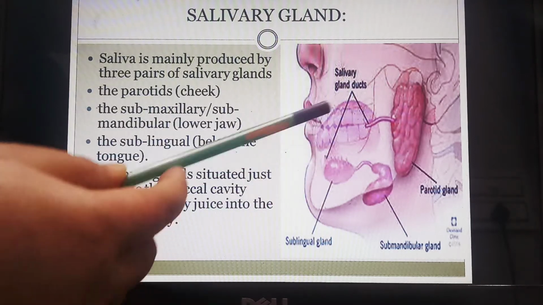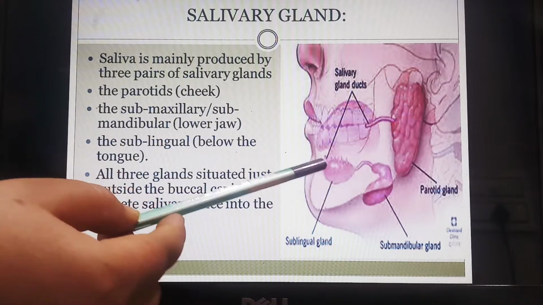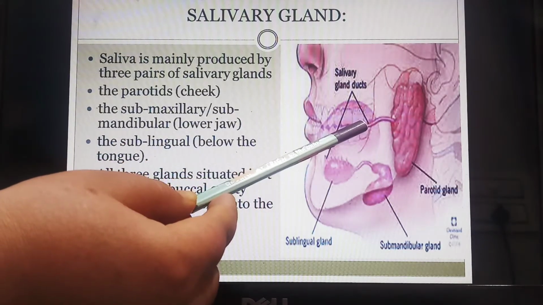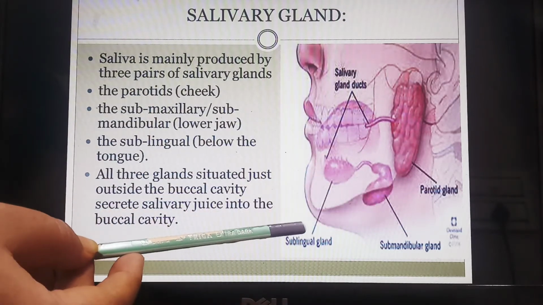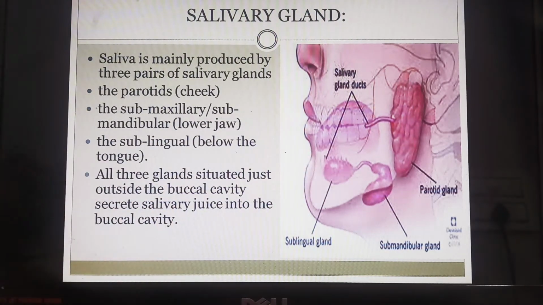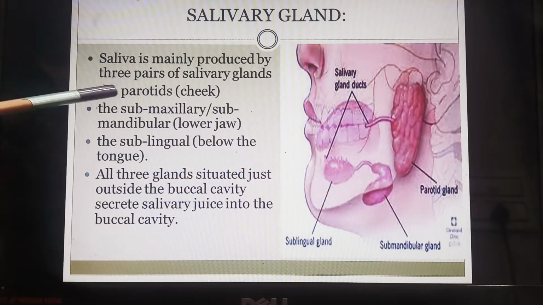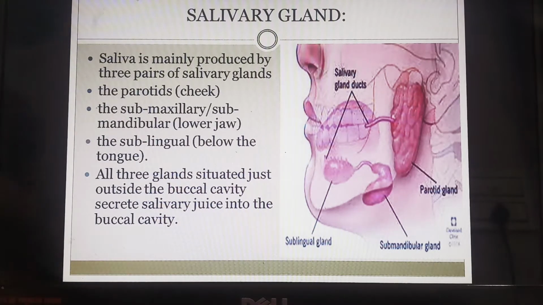You can see that all three pairs release their secretions into the mouth. The parotid releases on the lateral side of your oral cavity, and the submandibular and the sublingual release their secretion below the tongue in the oral cavity. So this is about the salivary glands associated with the human digestive system. Repeating once again: parotid, cheek gland; submandibular, below the jaw; and sublingual, below the tongue.